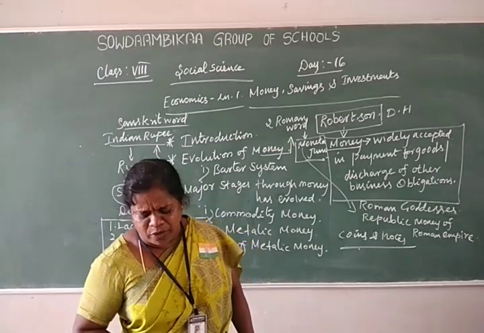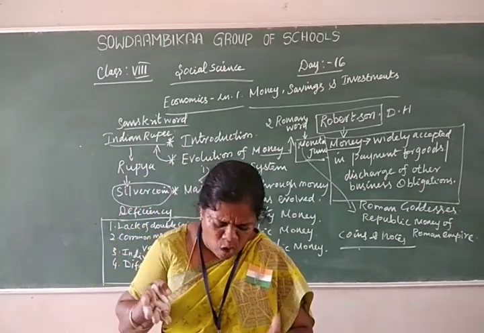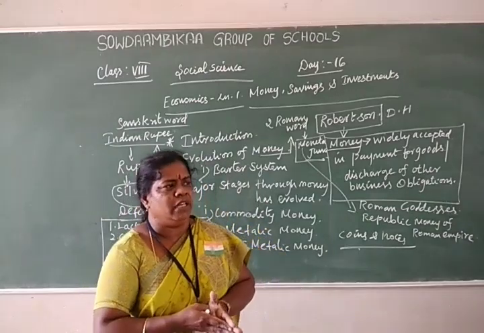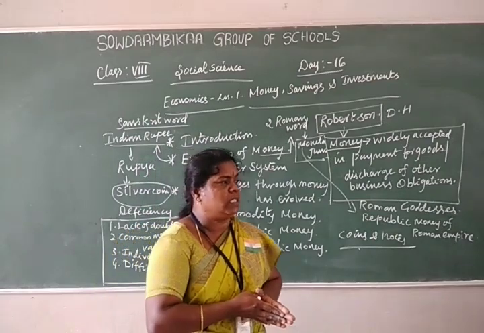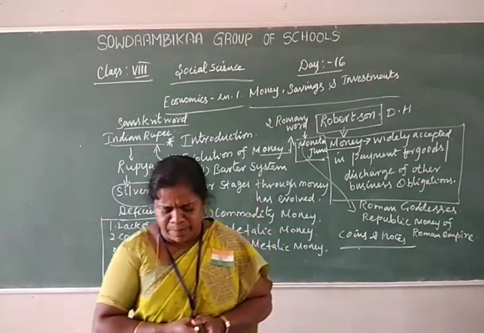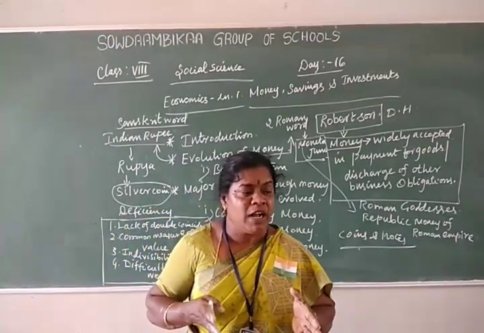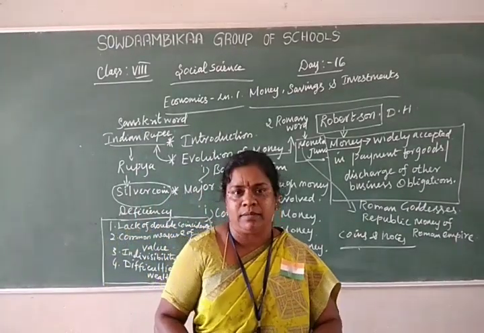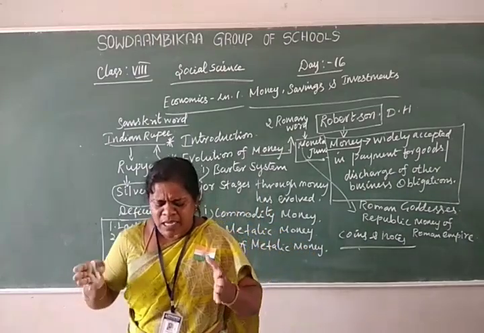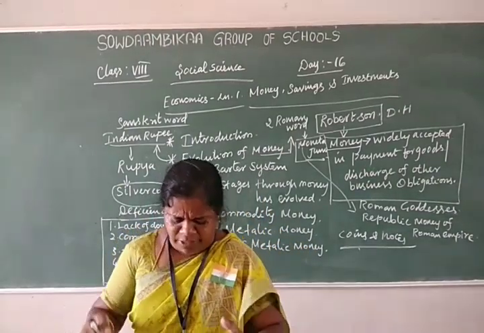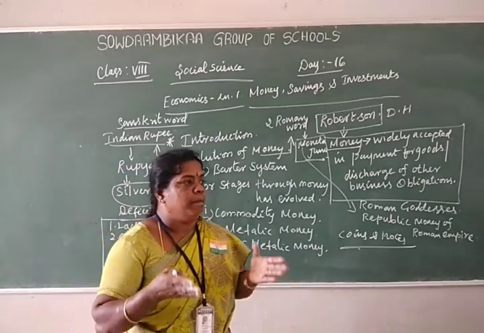Next we are going to discuss black money. What is the meaning of black money? That means income obtained from illegal sources. That is called black money.